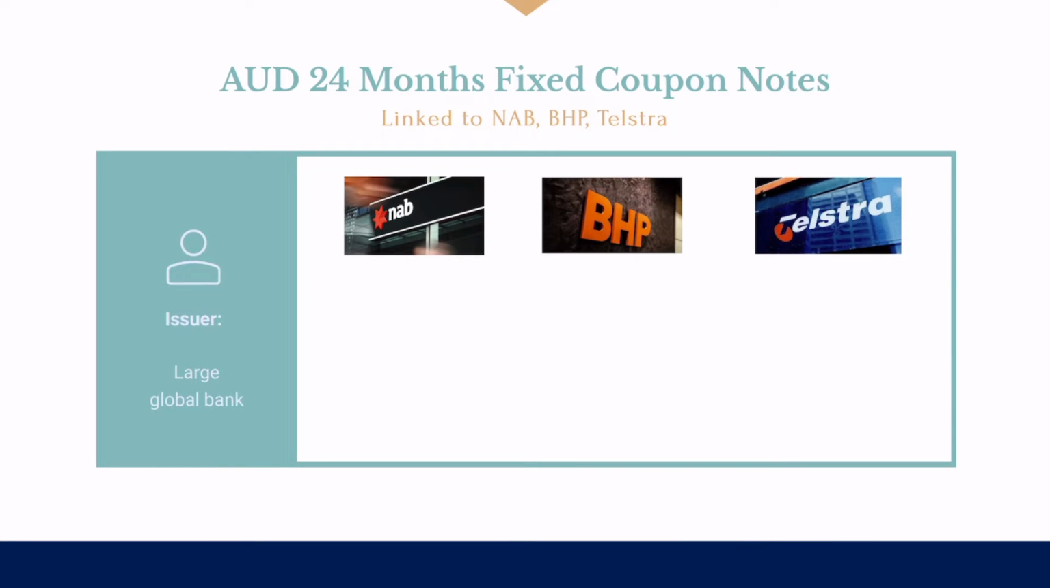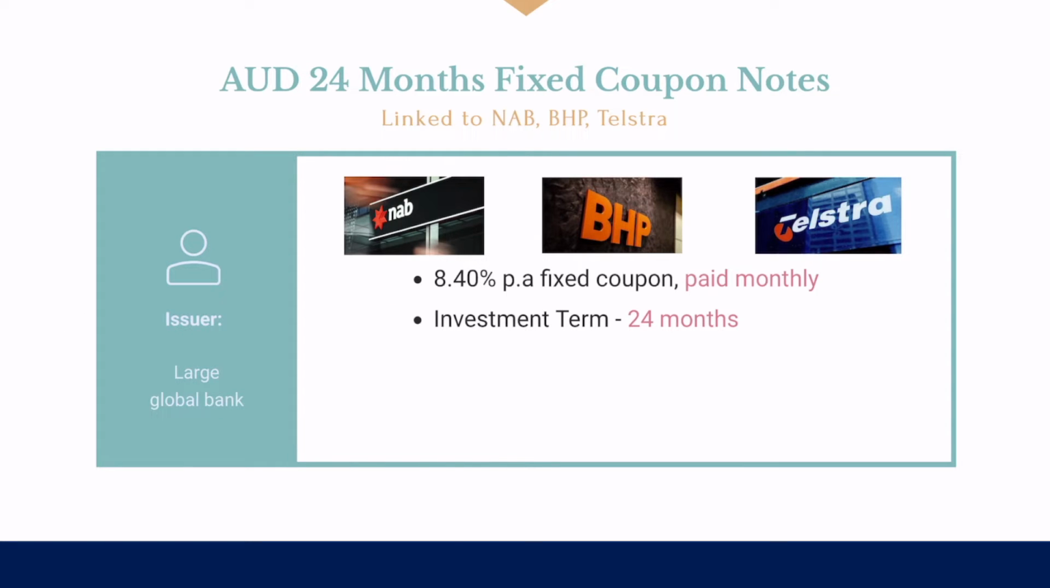Let's consider this AUD 24 months fixed coupon note linked to NAB, BHP, and Telstra, issued by a large global bank. This note pays an unconditional fixed coupon of 8.4% per annum, in other words, 0.7% flat per month. Its investment term is 24 months. This note has a monthly memory auto-call feature, which will be activated at the end of month 4. If there isn't any early redemption, the note will redeem at maturity.